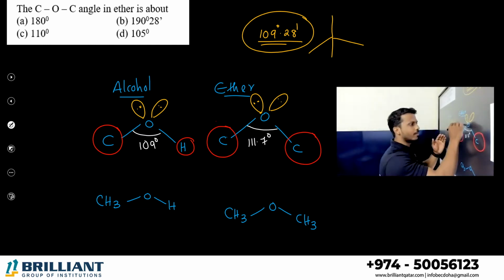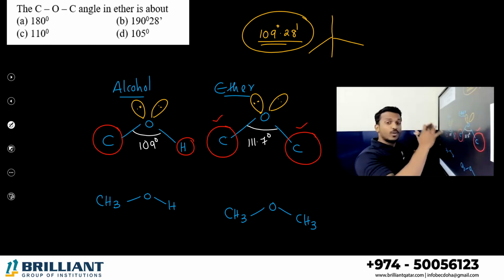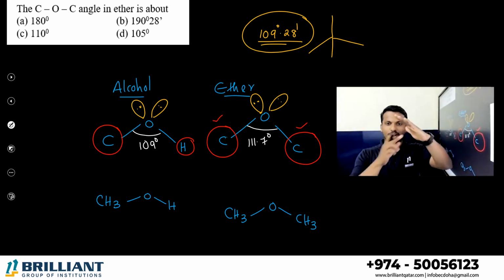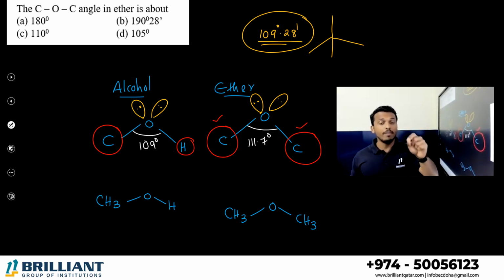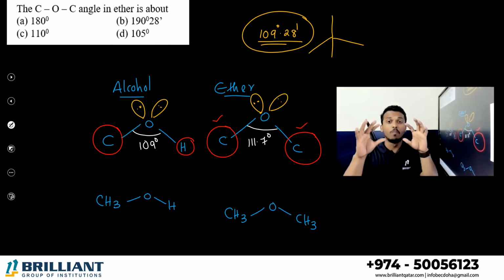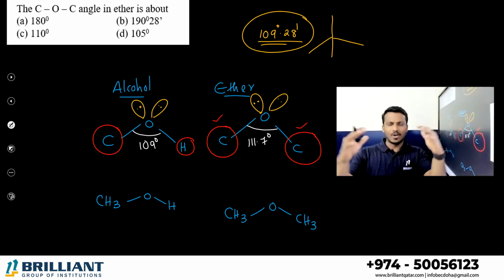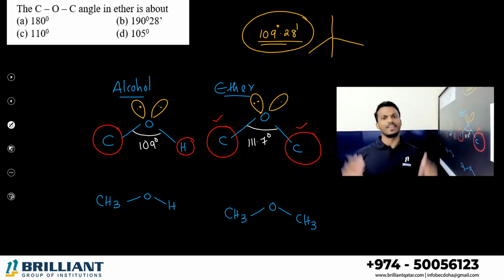So when these alkyl groups come closer, what will happen? They will repulse. So in order to avoid the repulsion, or to maintain a very free state, this carbon-carbon bond angle just relaxes. So what is the meaning? Bond angle increases. So another question, in ether, why is the bond angle a little greater than alcohol? What is the answer? There are two bulky groups nearby the central oxygen. In order to relax and avoid the repulsion, they are maintaining a little gap. So the bond angle increases.